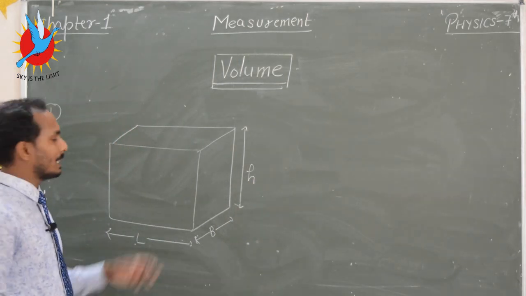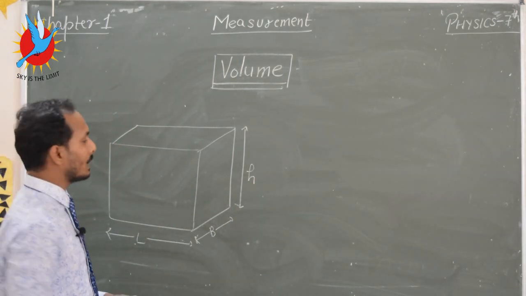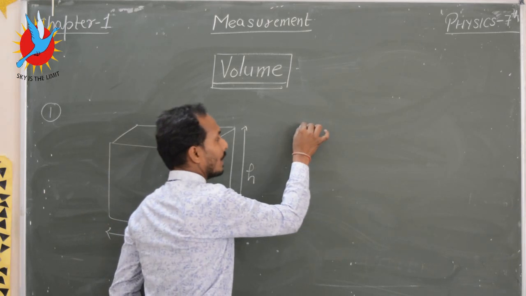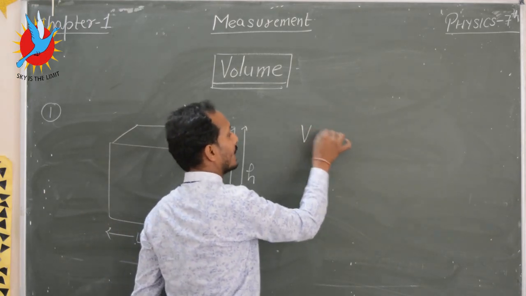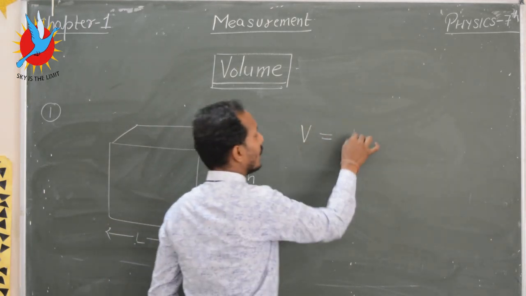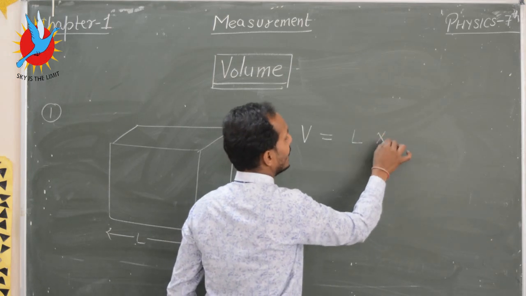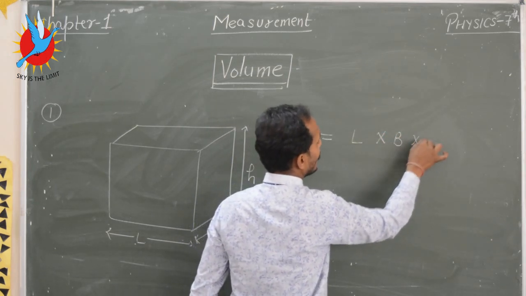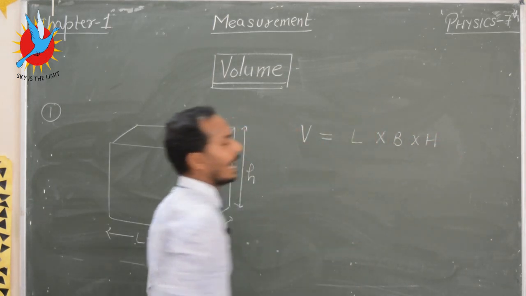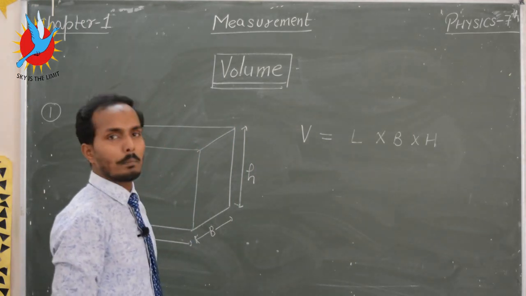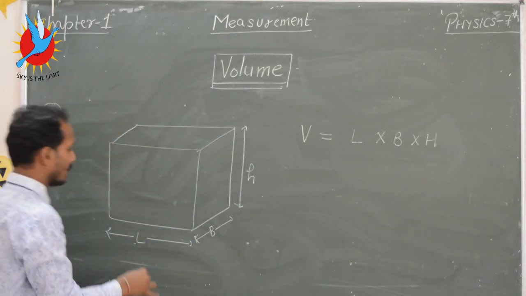So how can we measure the volume of an object of regular body? The volume of the cuboid is length into breadth into height.